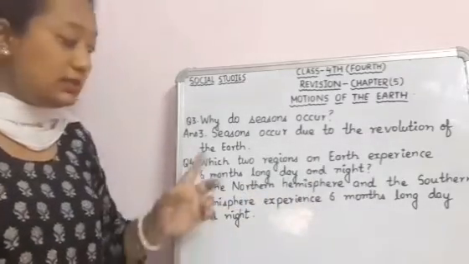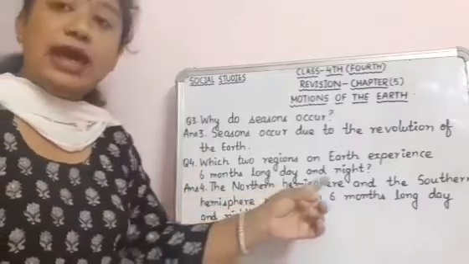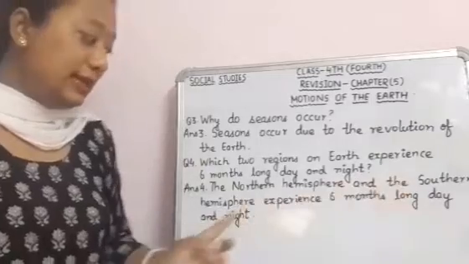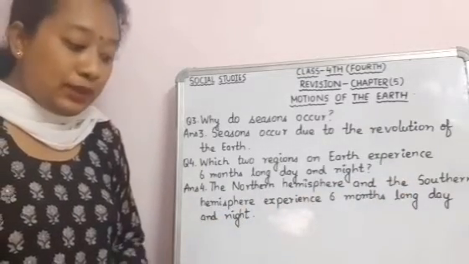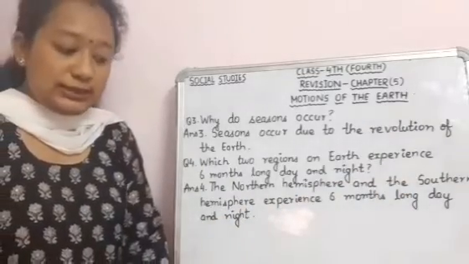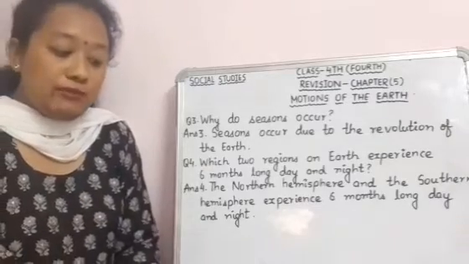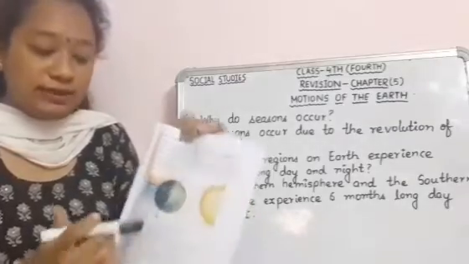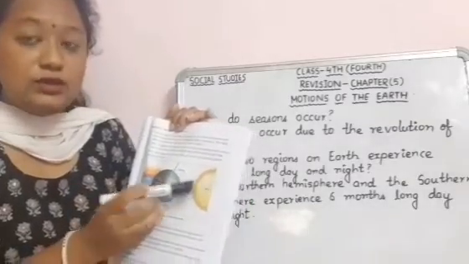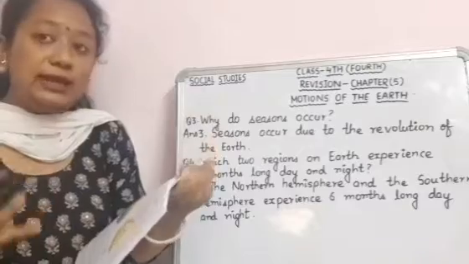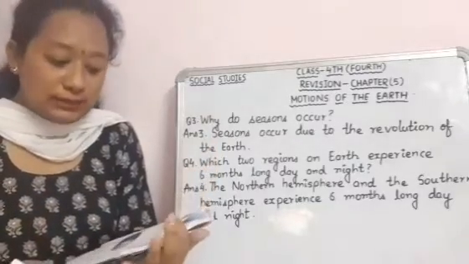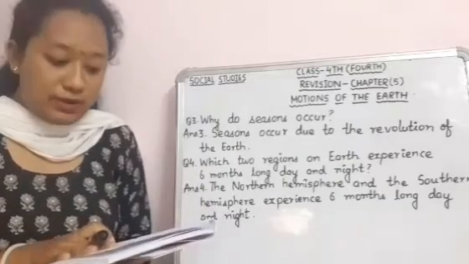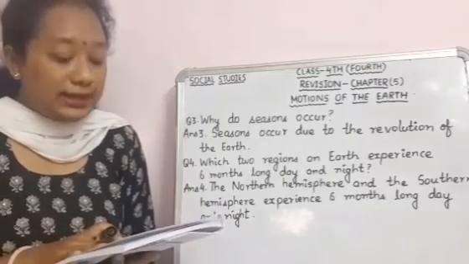Then fourth is, which two regions on earth experience 6 months long day and night? The northern hemisphere and the southern hemisphere experience 6 months long day and night. How? Because when the north pole is tilted towards the sun, the northern hemisphere is getting more heat and light from the sun. That is why this region will experience summer season, and it will have long days.